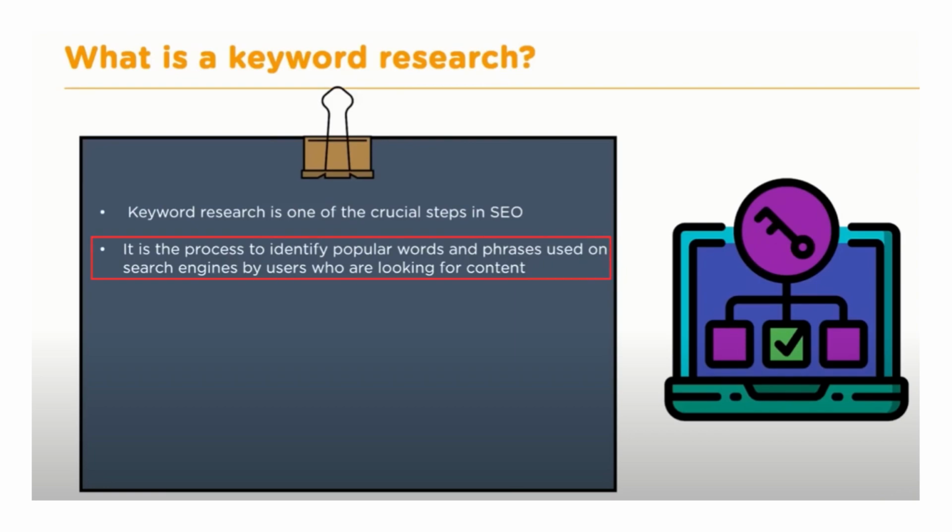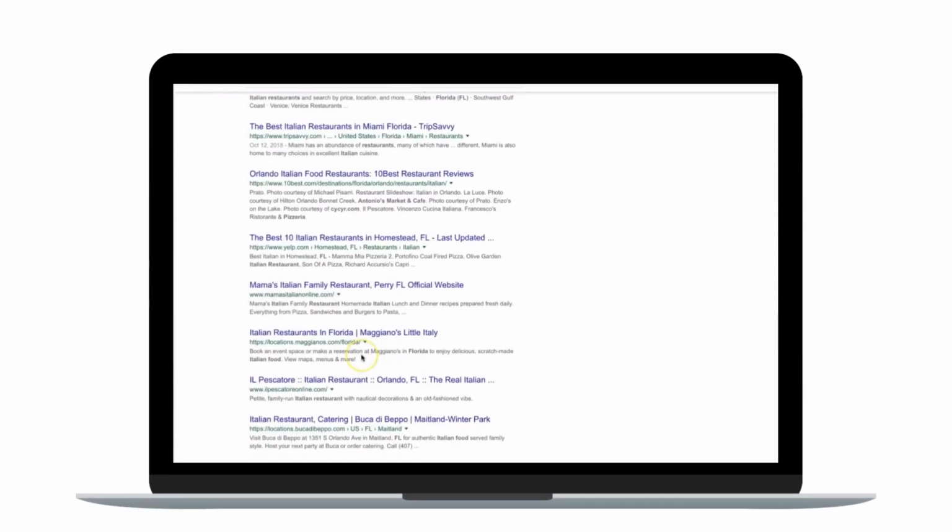Keyword research is the practice of identifying relevant keywords that people search for on search engines. The goal is to ensure that our content appears in search results for those relevant keywords. For instance, if we are writing a blog post about Italian restaurants, we want to be found for keywords such as best Italian restaurants or Italian restaurants in a specific city that are relevant to our content.